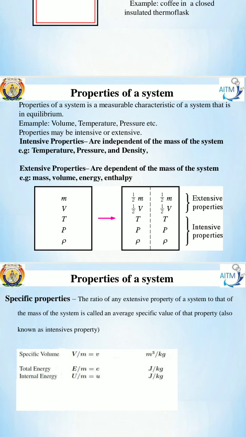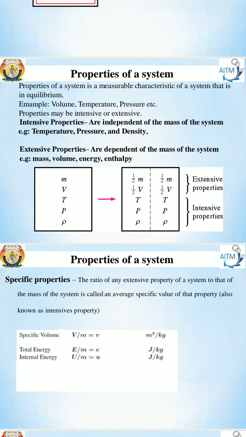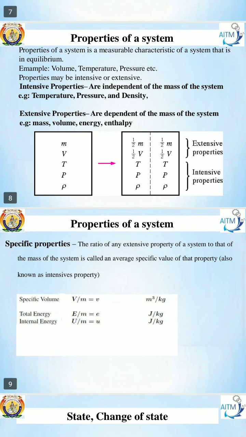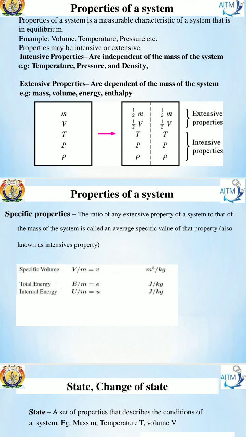I hope that it is clear. This is in general the properties of a system. Another one you call specific property. What are the specific properties in general? Already I told, extensive by extensive, we call that intensive property. Here same.